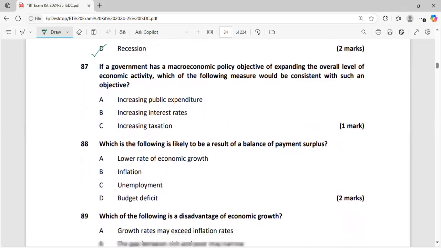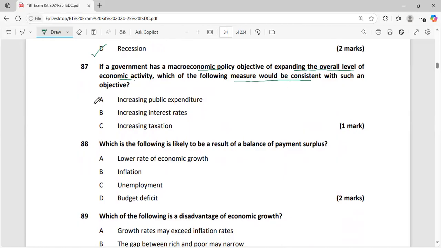If a government has a macroeconomic policy objective of expanding the overall level of economic activity, which of the following measures would be consistent with such an objective? Now government is expanding.